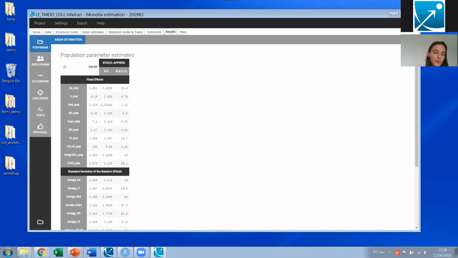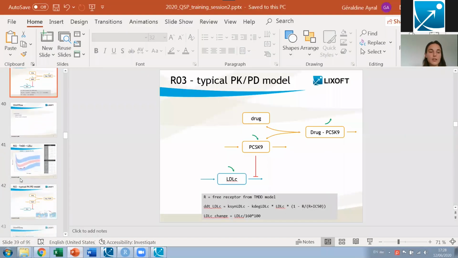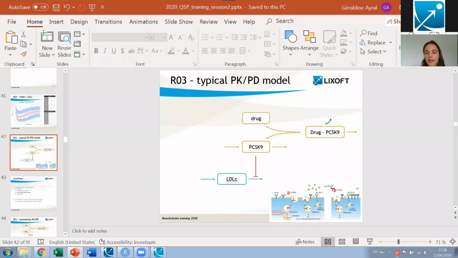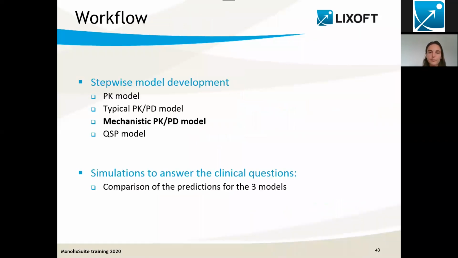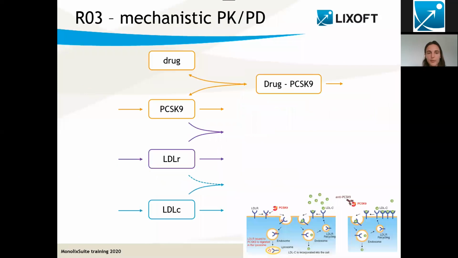So everything looks good, but what I don't like about this model is that we know that PCSK9 is not acting directly on cholesterol, but that there is an intermediate player. It is this LDLR receptor. So what I suggest is to complexify the model a little bit to take into account the LDLR receptor. So this will be our mechanistic PK/PD model.